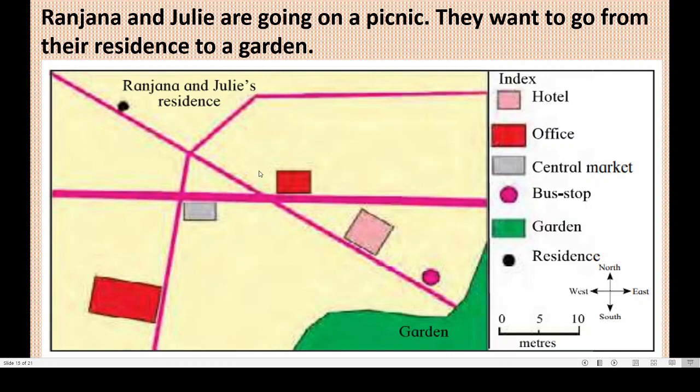Like this, we can read the map and it is very easy to move to our destination, to reach our destination. Okay? See this, here the scale is given, correct? And here directions are given, main directions are given. And you have to use this index. Got this? To read the sketch. Okay?